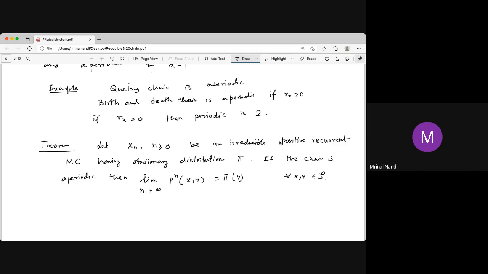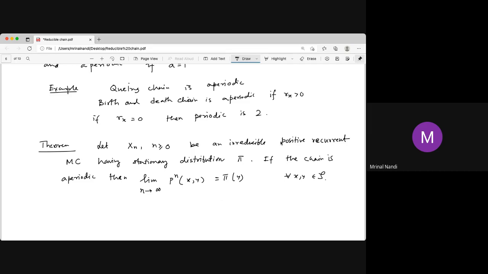Now, if it is not irreducible, the idea is the same. If it is a reducible Markov chain, then you look at all the irreducible components, and maybe some components are not positive recurrent, maybe non-recurrent. Those that are not positive recurrent have no stationary distribution, so you leave them aside. You look at each individual positive recurrent irreducible component, and each has a unique stationary distribution, the steady state distribution, and you can just take a mixture of those to get a stationary distribution.